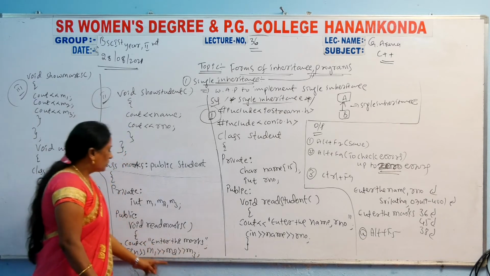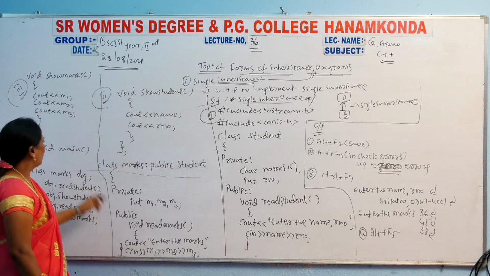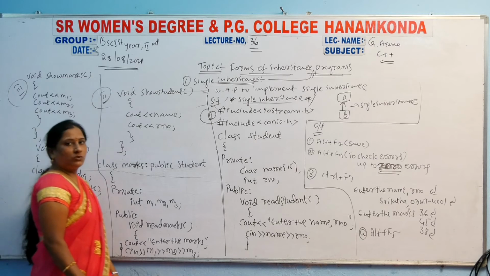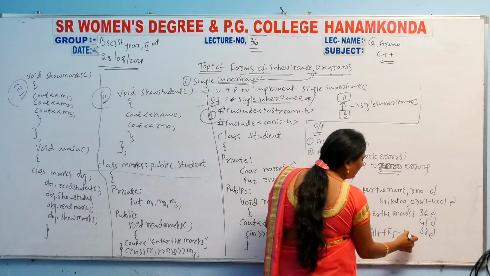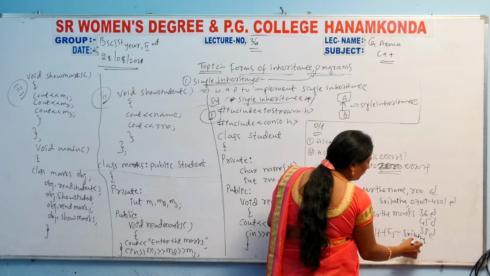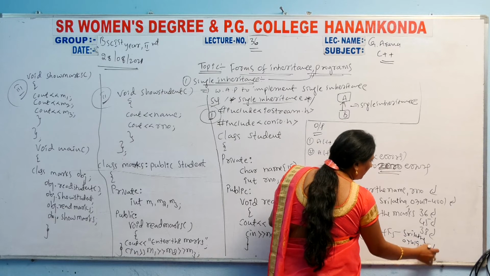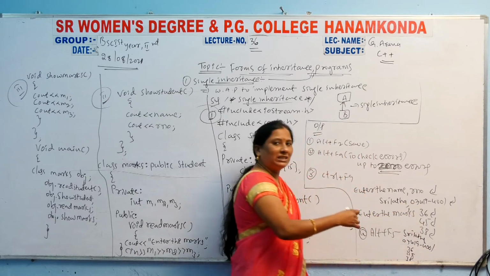Name and roll number will be there, and marks will be there. So name Srilata, roll number 074194001, and marks 36, 45, 38, the total details will be displayed.